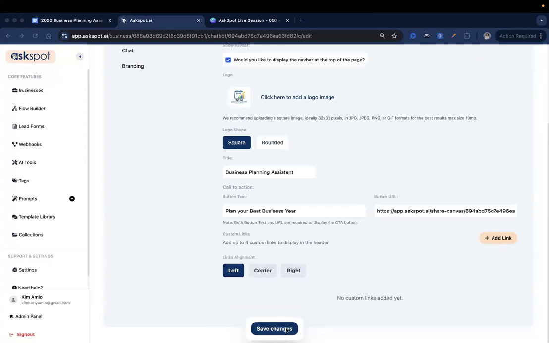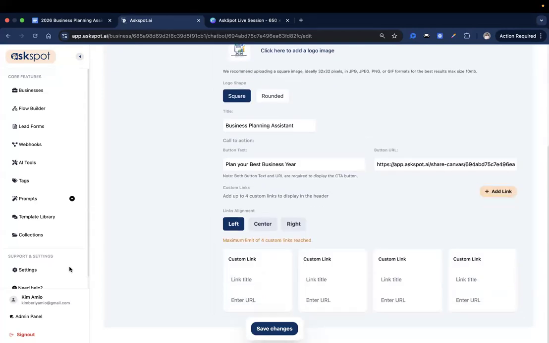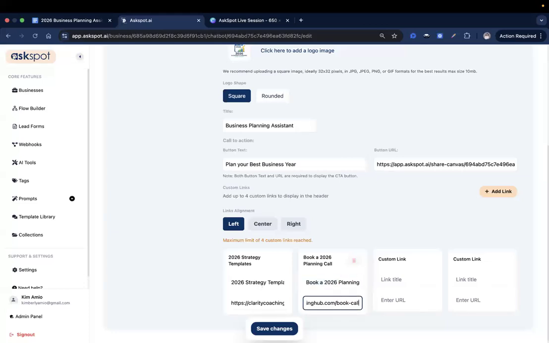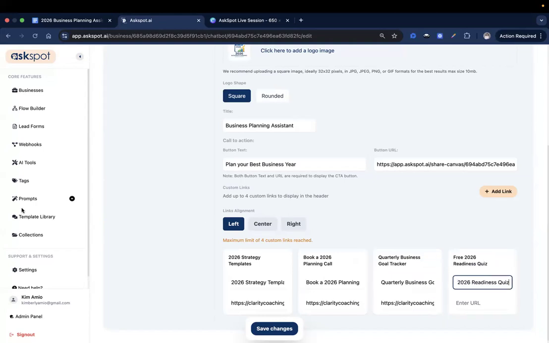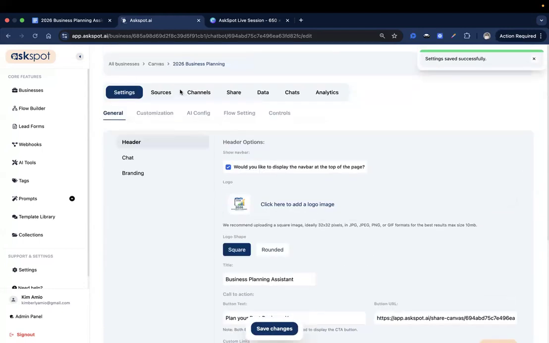Oh, I lost that. Okay, so let me just save changes on that. Add it again. And there you go. So for our second custom link, this can be a book at 2026 planning call. If you're working with business coaches, this is super good to have. Quarterly business goal tracker. And then let's just say free 2026 readiness quiz. Put that right there and save.